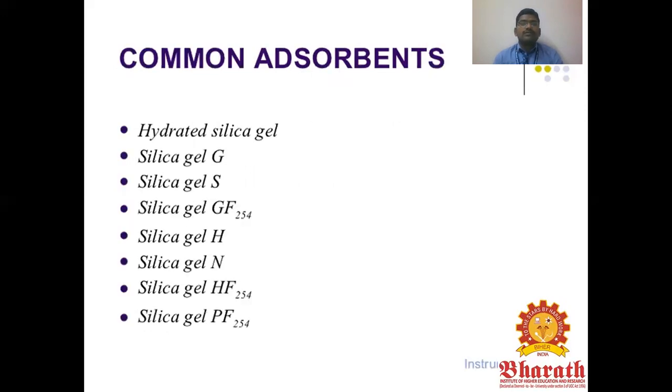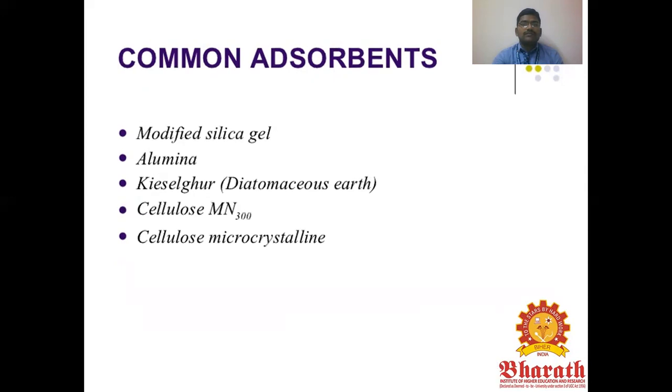What are the common adsorbents? One is anhydrous silica gel G, silica gel S, silica gel GF254, silica gel H, silica gel N, silica gel HF254, and silica gel EF254. Different types of silica gel are used as adsorbents. Other common adsorbents are modified silica gel, alumina, Kieselguhr, cellulose MN300, and microcrystalline cellulose.